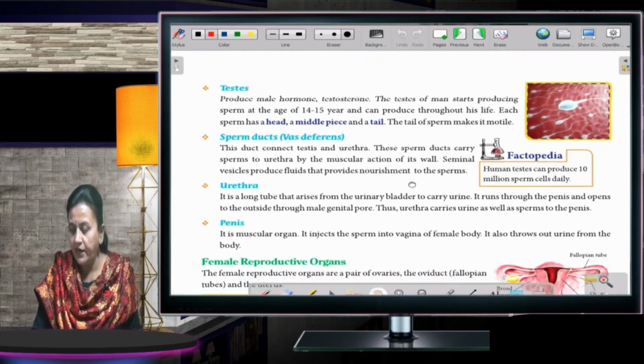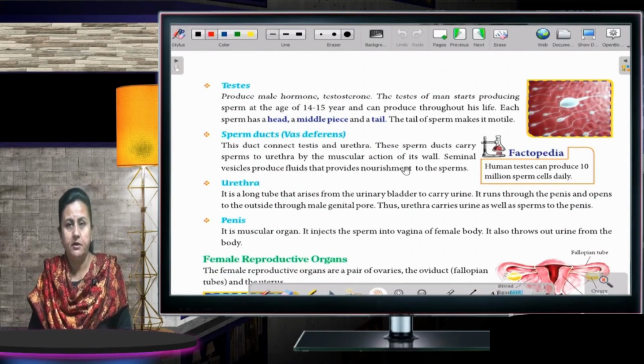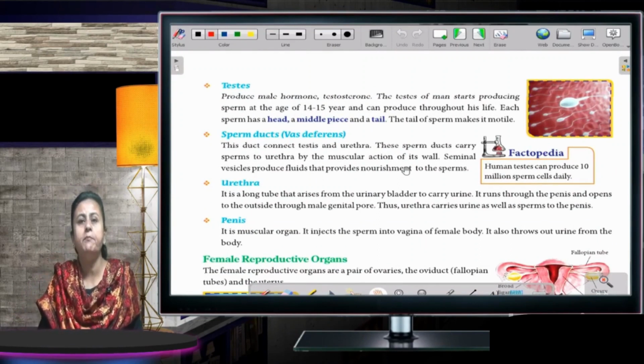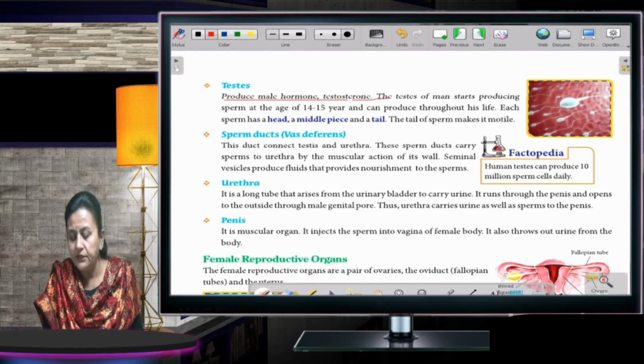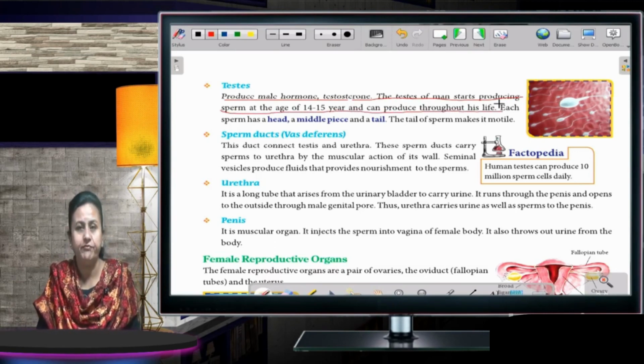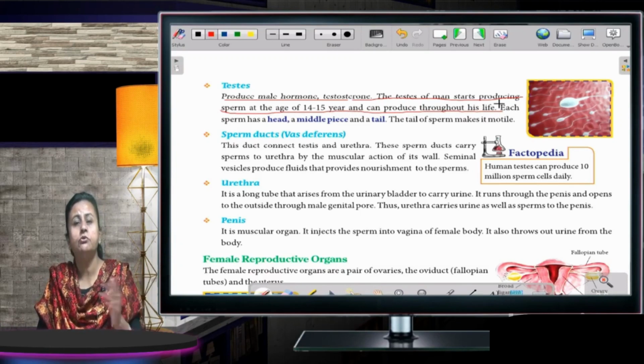Now, I will tell you about the different parts of the male reproductive organ. First is the testes. It produces the male hormone, testosterone. The testes of a man start producing sperm at the age of 14 to 15 years and can produce throughout his life. At what age does it start? When the male child is 14 to 15 years, and it continues throughout his life.